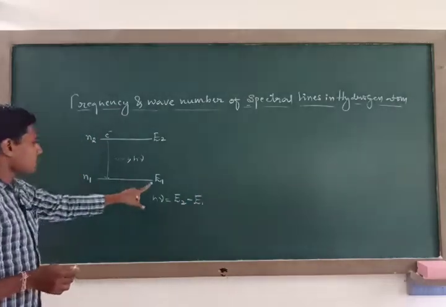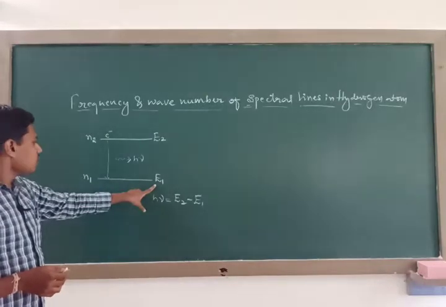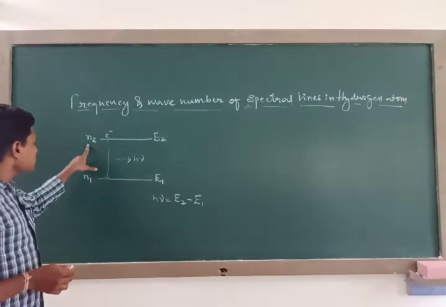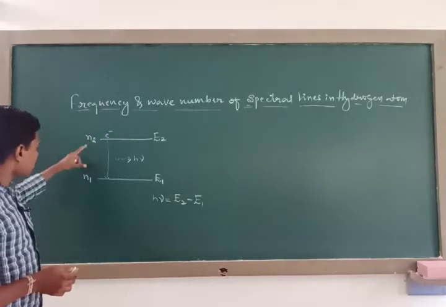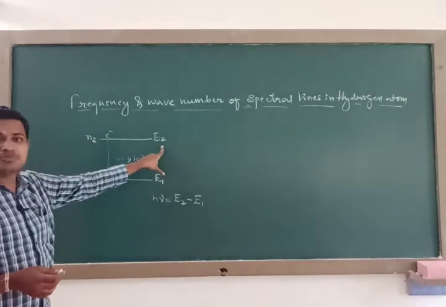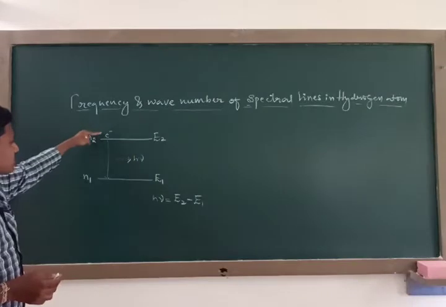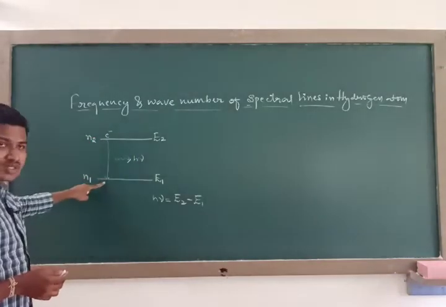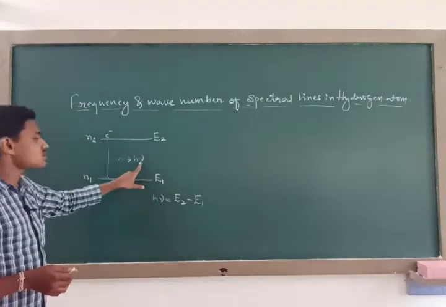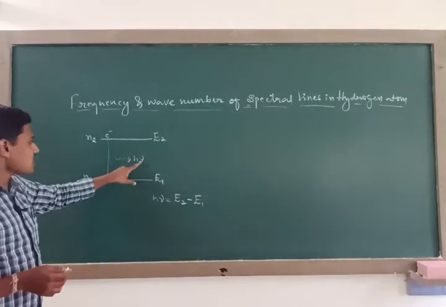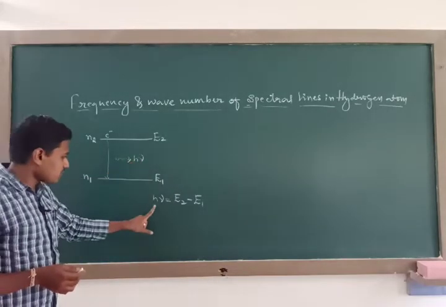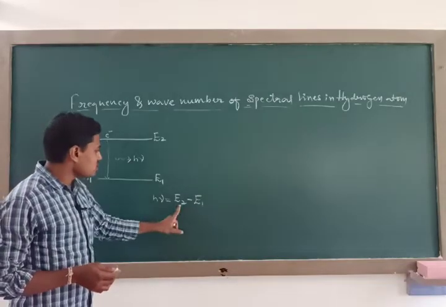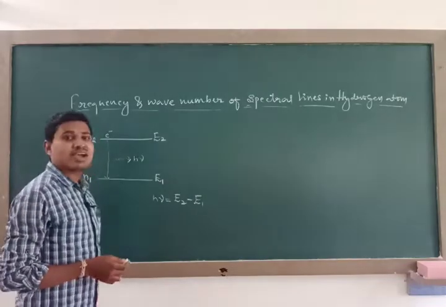Here N1 corresponds to the energy of the orbit E1, and N2 is the next orbit of N1 that corresponds to the energy E2. When the electron jumps from a higher energy state to a lower energy state, it emits a radiation with frequency nu and energy h nu, and that must be equal to the energy difference between the initial and final states.